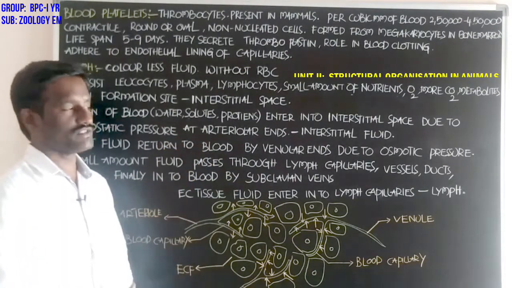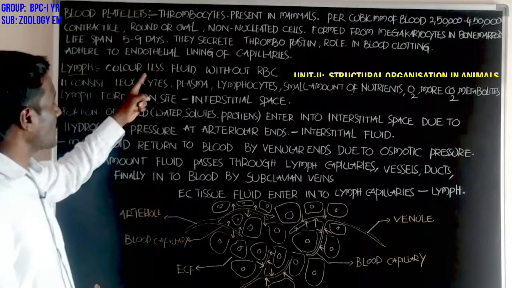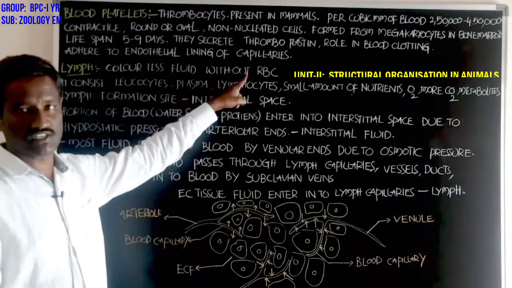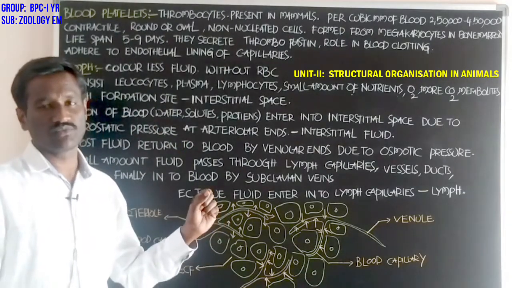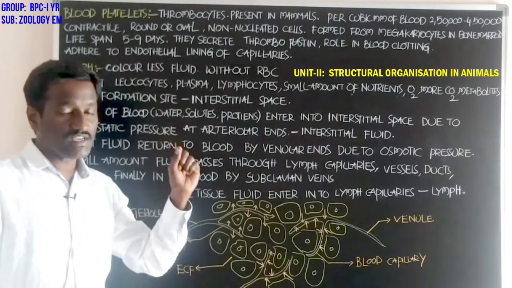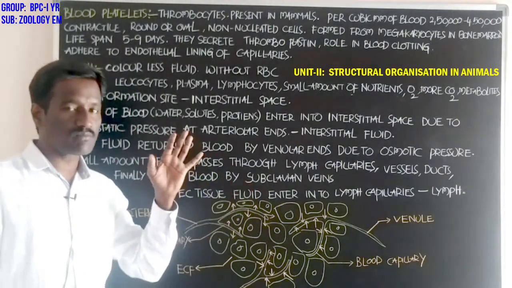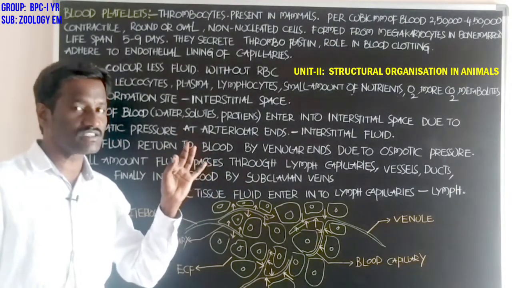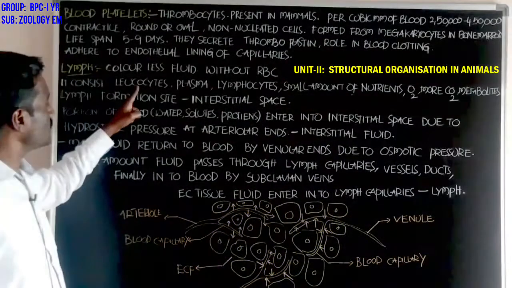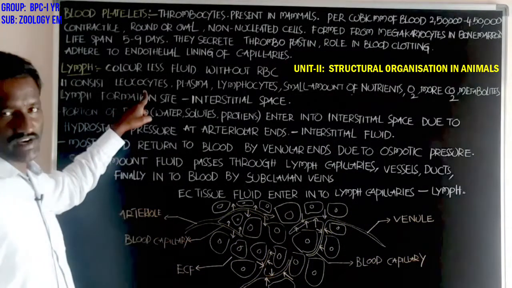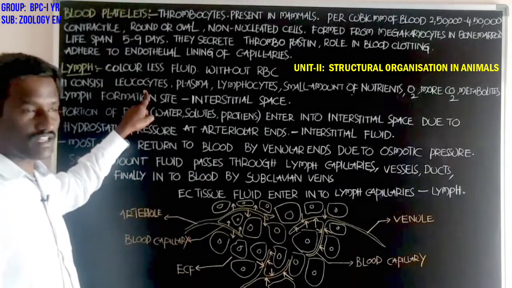Students, firstly, lymph is a colorless fluid, and it lacks RBC. RBC, red blood cells, are absent in the lymph. Next, leukocytes, white blood cells, are present in the lymph.